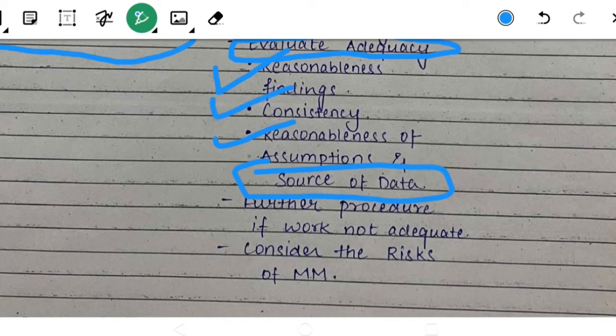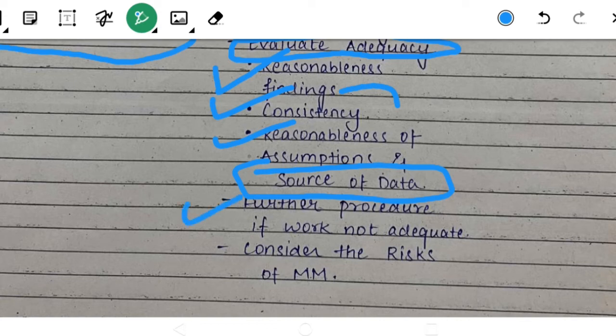And the findings he has made should be consistent. Likewise, if I'm getting audit evidence of the same thing from data X, and he has found it from data Y, then both should be consistent. There should not be any difference between the evidence found from data X and data Y, right?